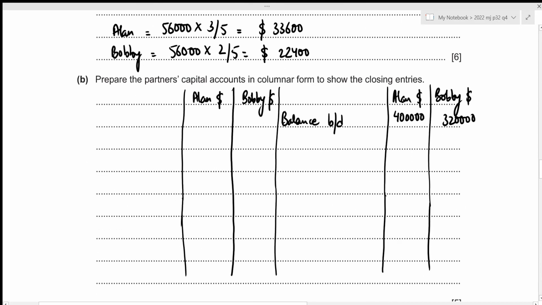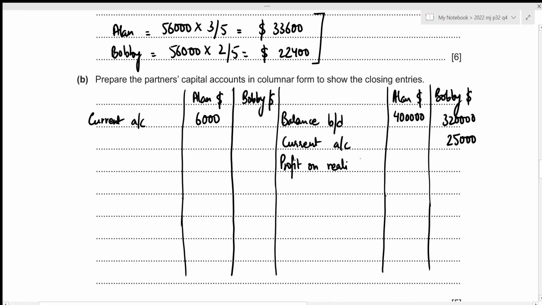Let's write it down. So for Alan, it was negative 6,000, which should go towards our debit side. So that's current account, 6,000. And for Bobby, it was positive balance. So that's current account of 25,000. Now, we also figured out that there was profit on realization, which will definitely increase the capital account balances, which means that these two amounts should be included in the credit side. Let's write it down. So that will be 33,600 for Alan and 22,400 for Bobby.